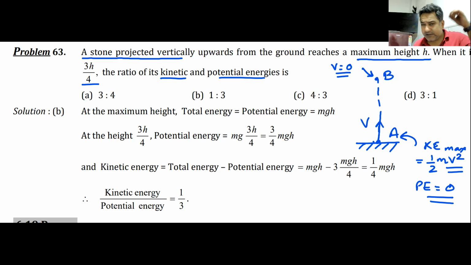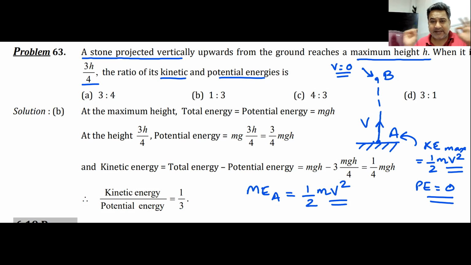At the lowest point, the kinetic energy is half mv square, potential energy is 0, kinetic energy is maximum. If I talk about the mechanical energy at point A, the total mechanical energy at point A will be equal to kinetic energy plus potential energy. Kinetic energy is half mv square, potential energy is 0, so total mechanical energy at point A is half mv square, and this is the total mechanical energy.